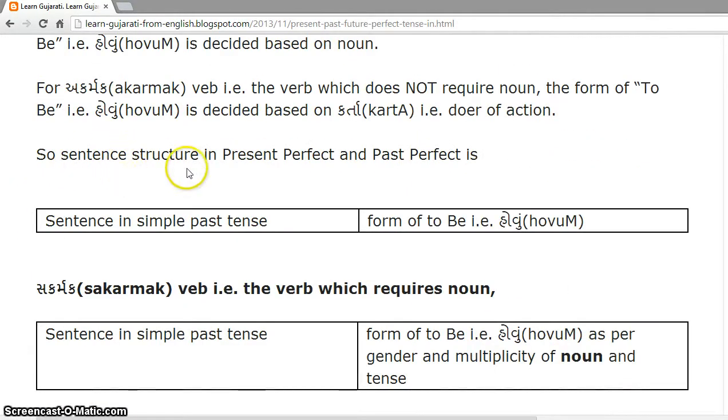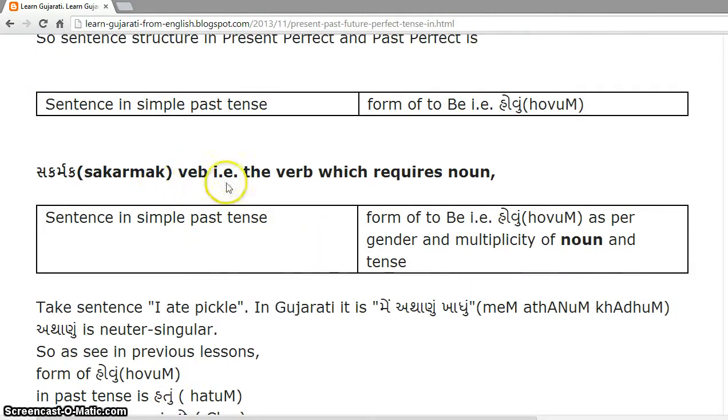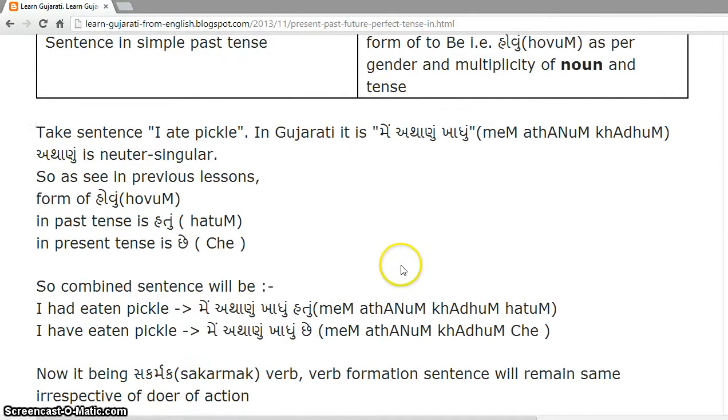So a sentence in present perfect and past perfect tense is a sentence in simple past tense plus a form of to be, that is a form of hovu. So in a sakarmak verb, the sentence will be a sentence in simple past tense and a form of hovu as per the gender and multiplicity of the noun and in present or past tense. So let's see examples. Take simple examples.